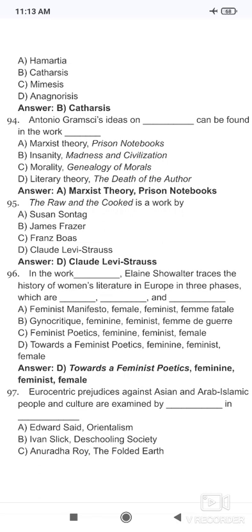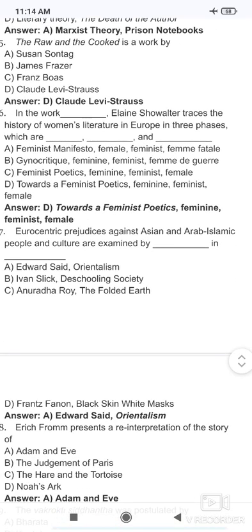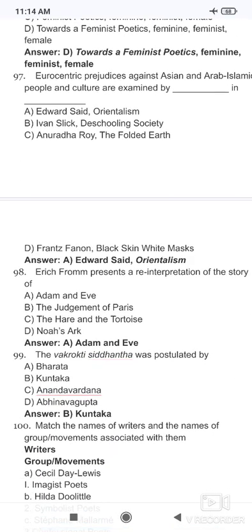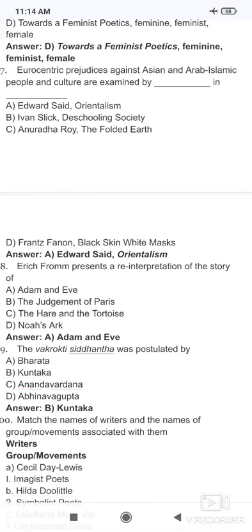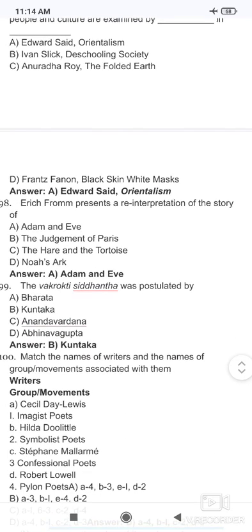Okay, the Eurocentric prejudice against Asian and Arab Islamic people and culture is examined by Edward Said in Orientalism. The option A is correct here. Then Erich Fromm presents a reinterpretation of the story of Adam and Eve. Okay, so the correct option is A.